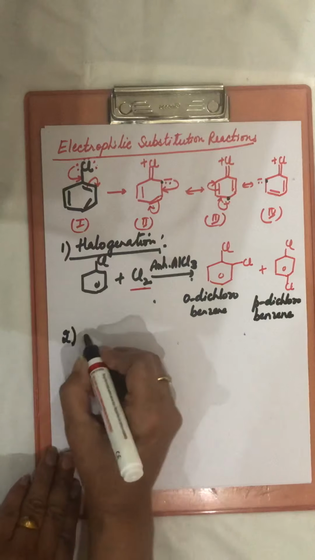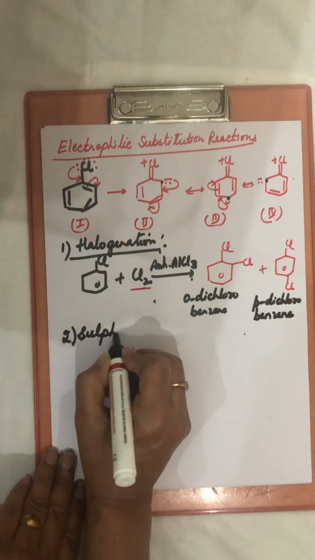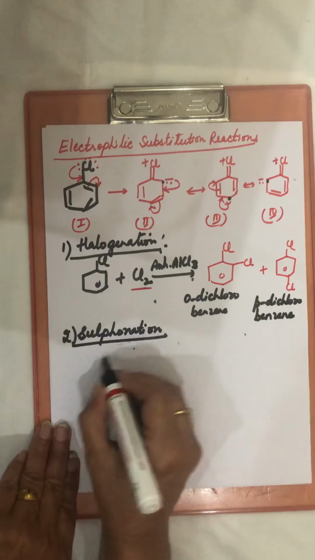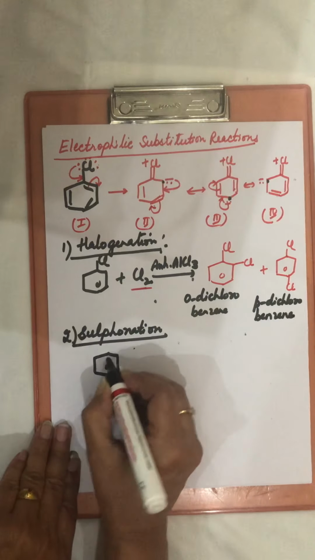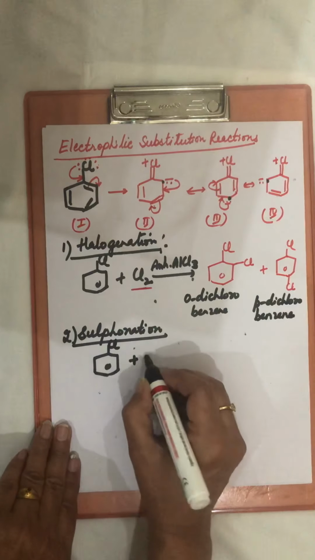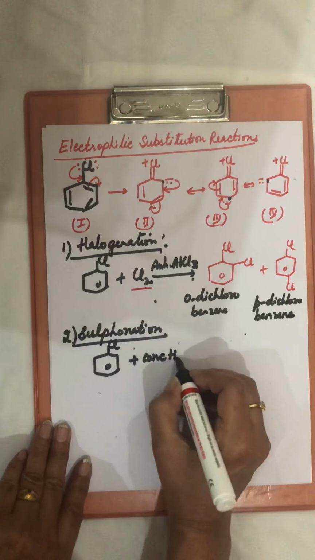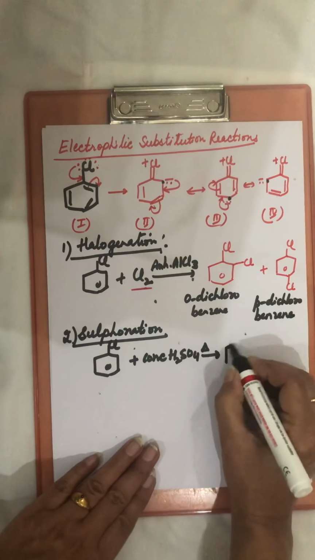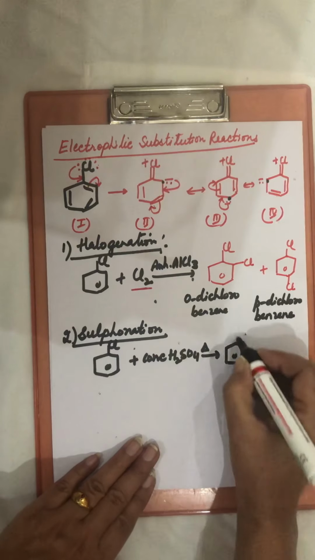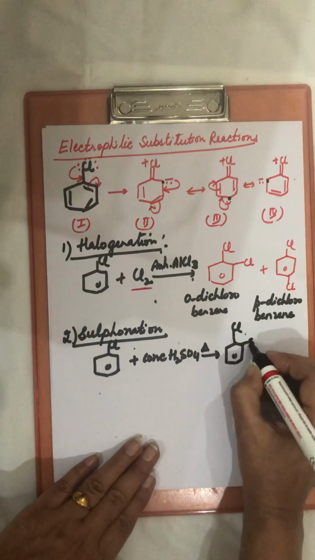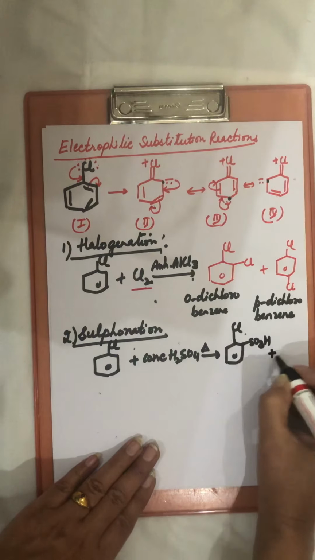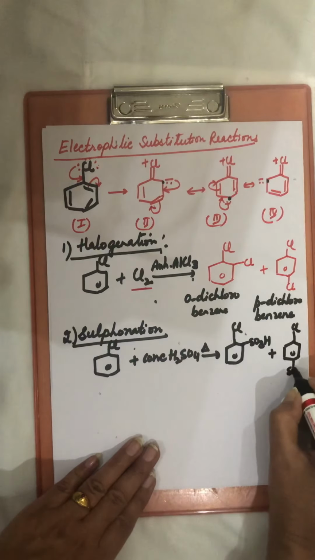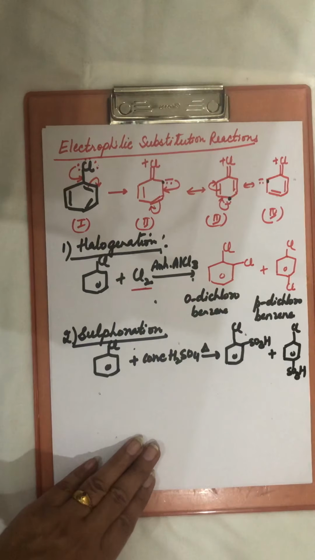After halogenation, second reaction is sulfonation. In sulfonation, haloarene is reacted with concentrated sulfuric acid and heated. The sulfonic group will come at ortho plus at the para position. Sulfonic group SO3H group.